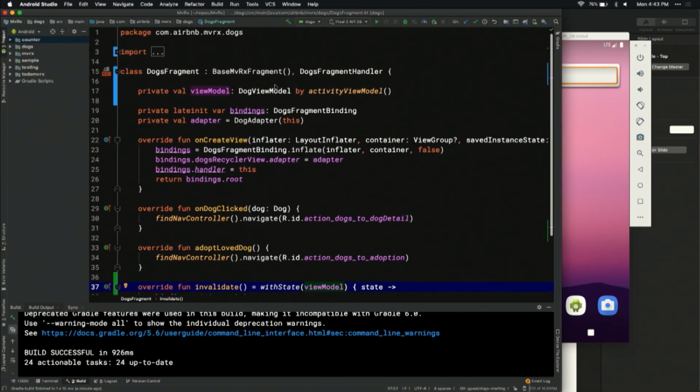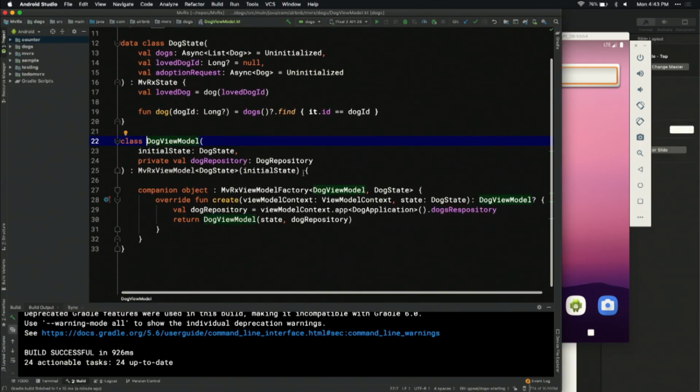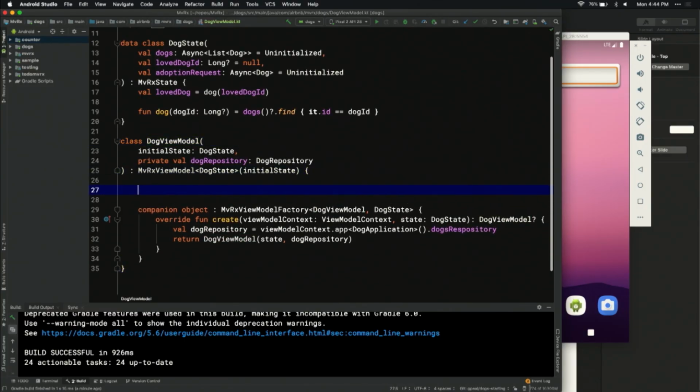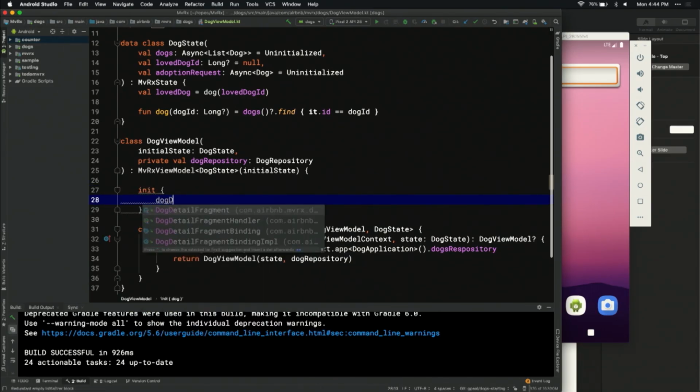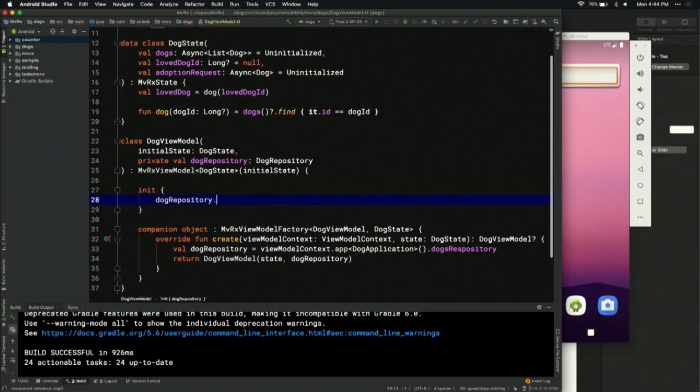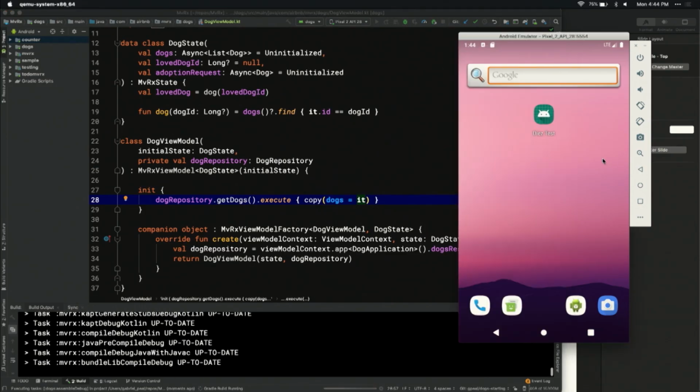Now let's go back to our viewModel for a second and actually fetch these dogs. So we've created a dog repository, or we've injected it into our viewModel. So in init here, we're just going to call dogRepository.getDogs().execute { copy(dogs = it) }. One line of code. Let's go ahead and run that and see what happens.